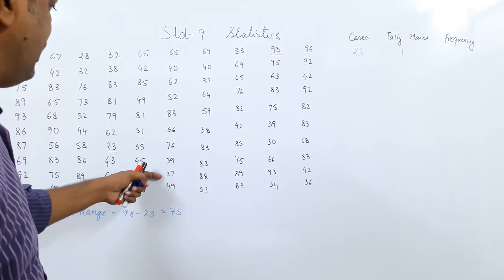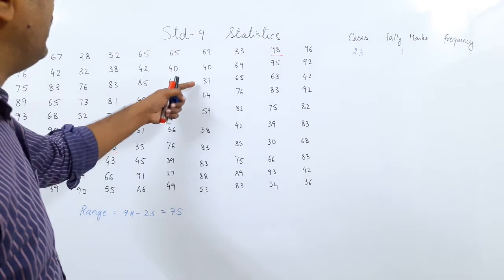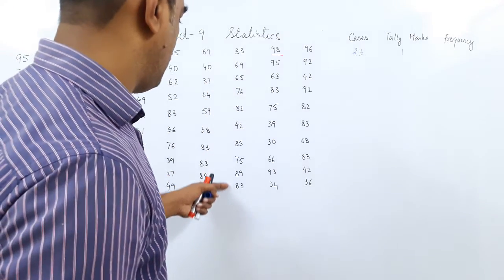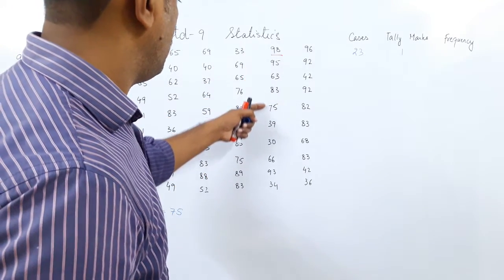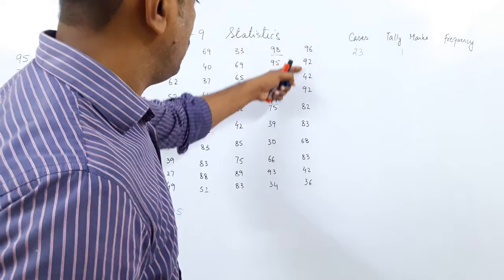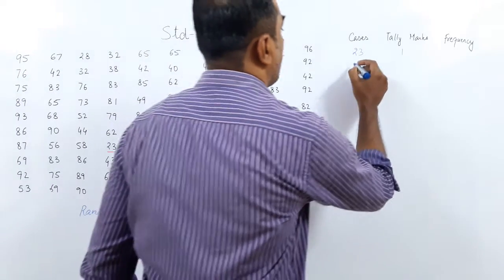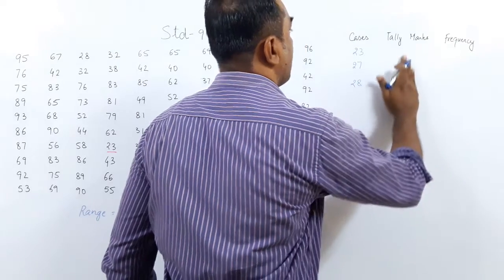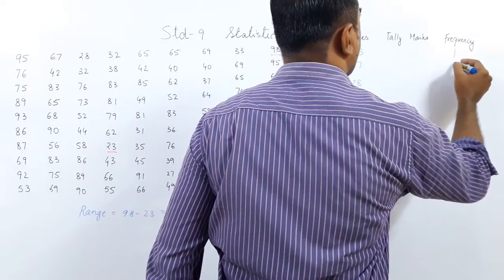We have a 27 here. So we have a 27 one time and a 28 one time. I should calculate the frequency. So all these are occurring once.